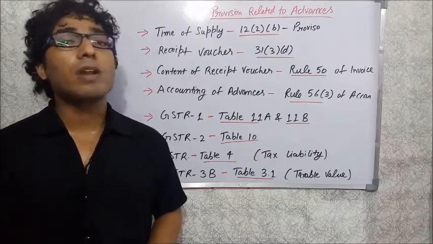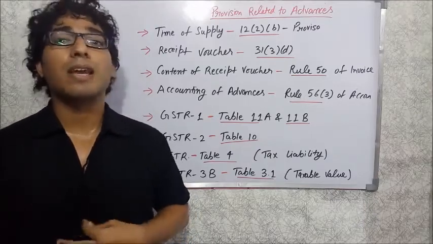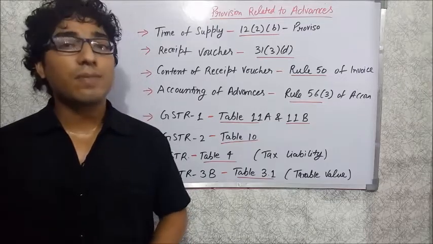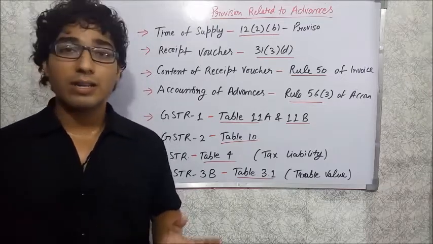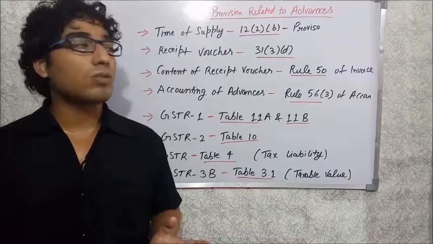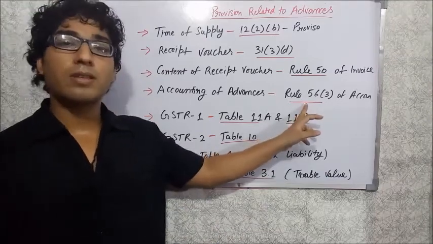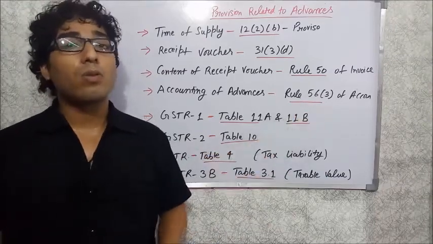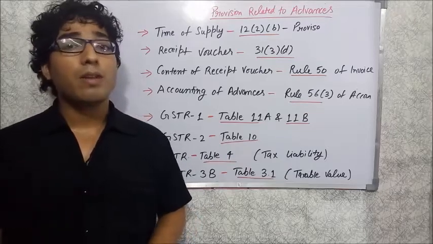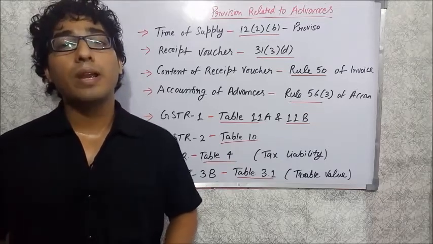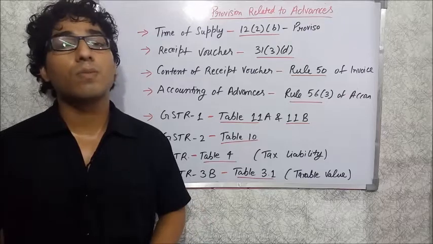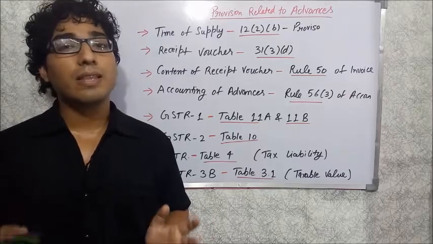So the receipt of advance, the payment of advance, and also the adjustment of advance are to be recorded into the books of account. That is also a requirement under rule number 56 sub rule number 3 of the accounting rules. So remember that when you receive the advance and you adjust the advance into books of account, you have to maintain that kind of a record.